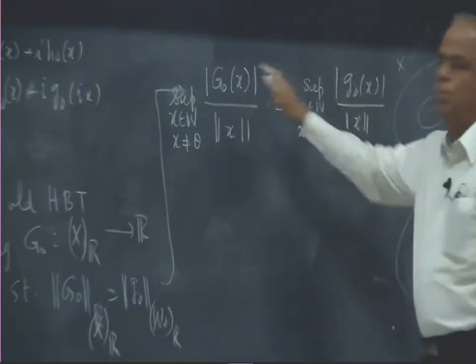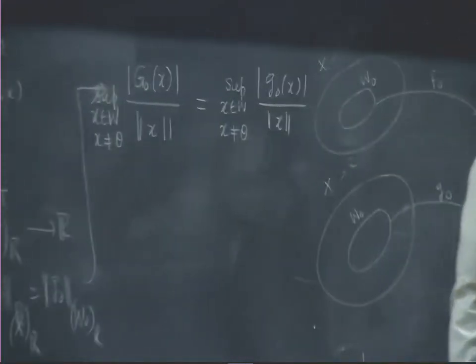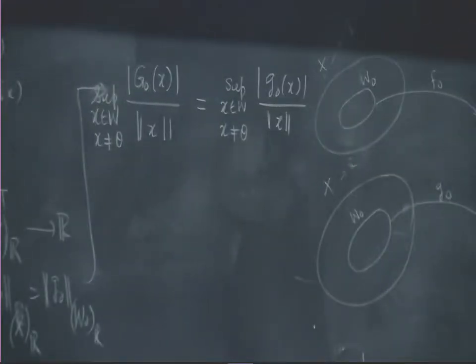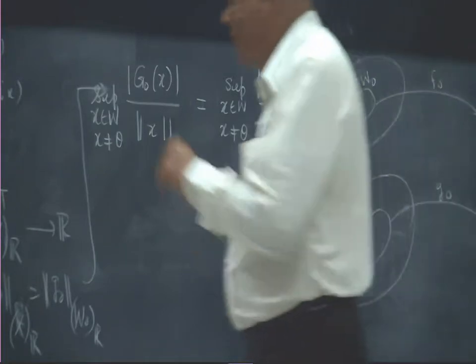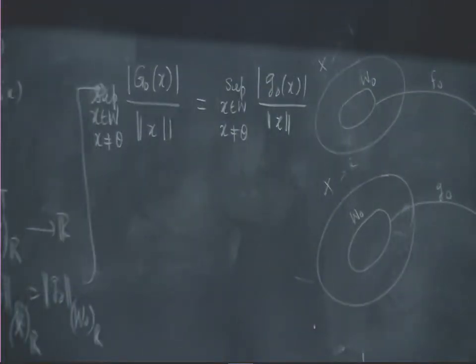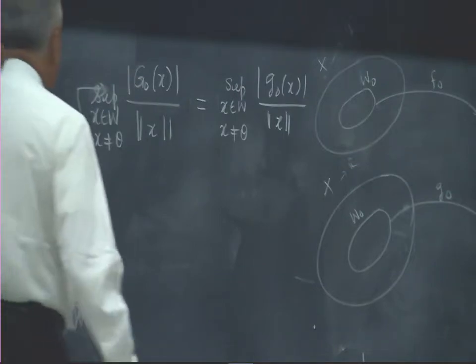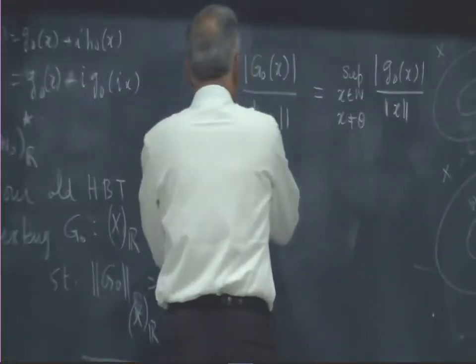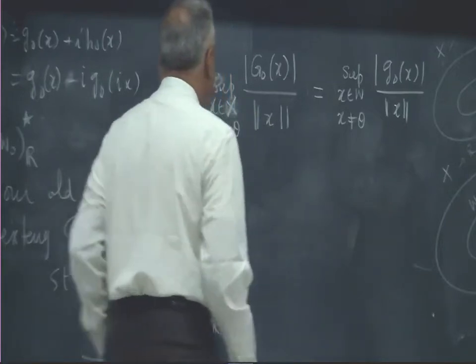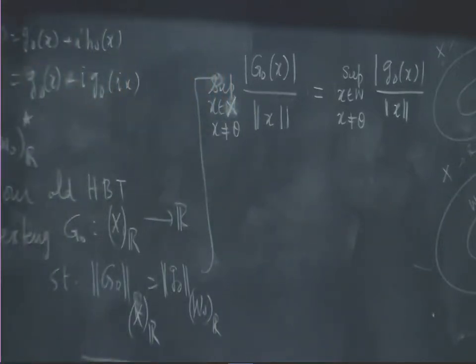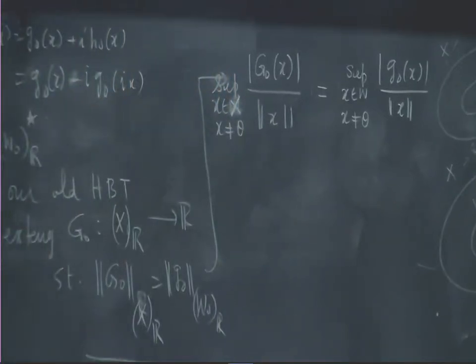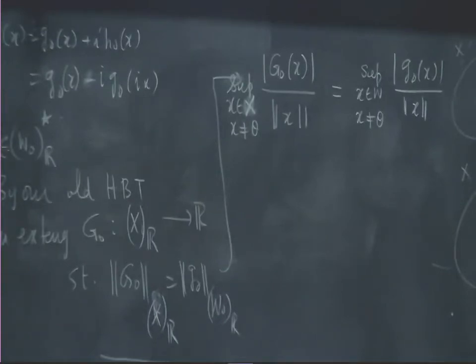These two numbers are real numbers. Capital G0 and little g are real numbers. Yes, this is x in capital X, thank you. That's the bigger functional. So this is what this means.